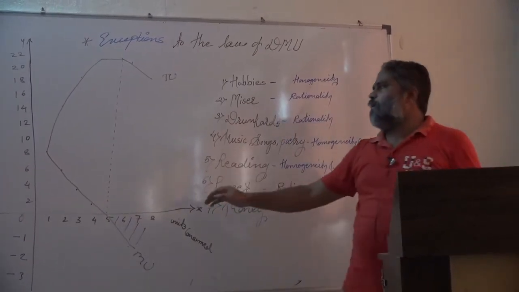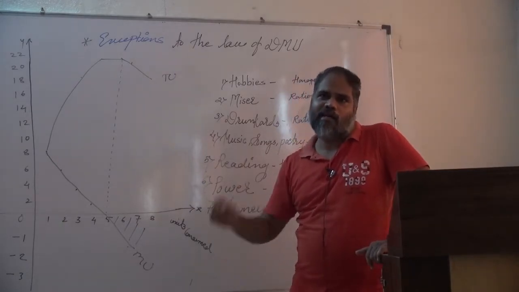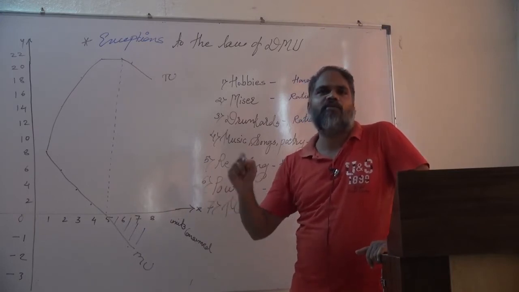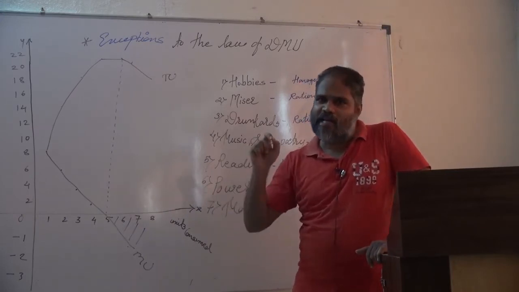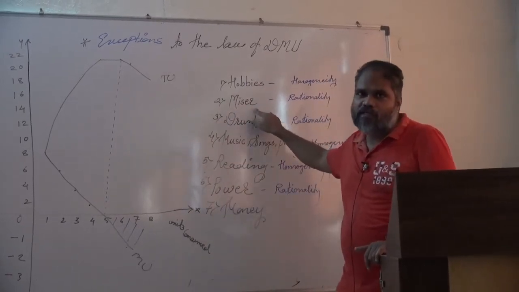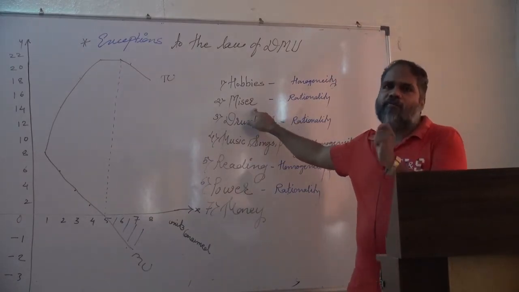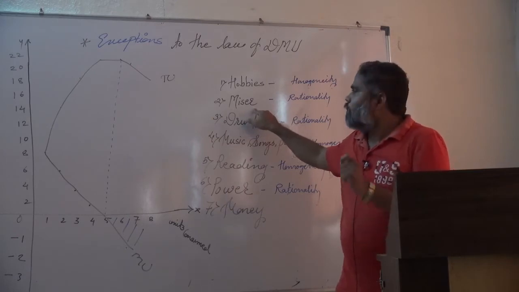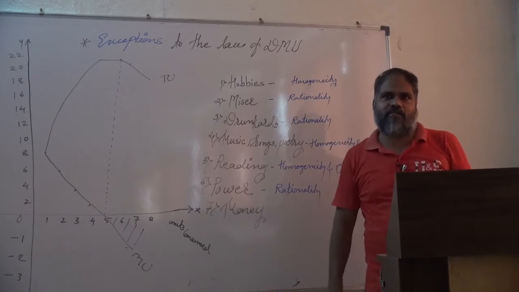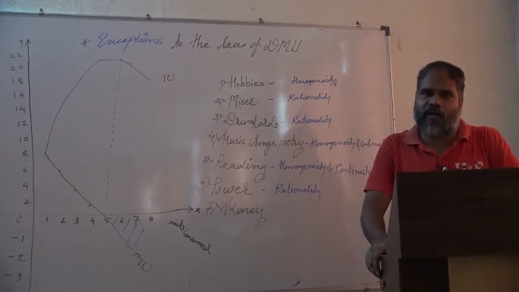The law of DMU states that the consumption of an extra additional unit gives less satisfaction. But in the case of a miser, a person who loves to have a lot of money but hates to spend a single rupee, he derives more and more satisfaction with the collection of one more extra additional unit of money.